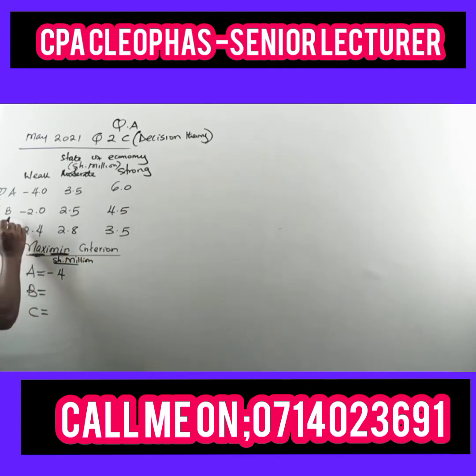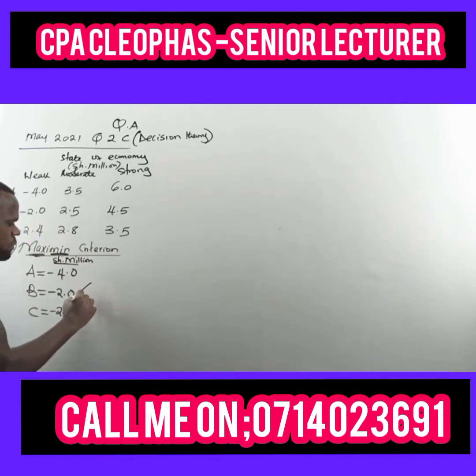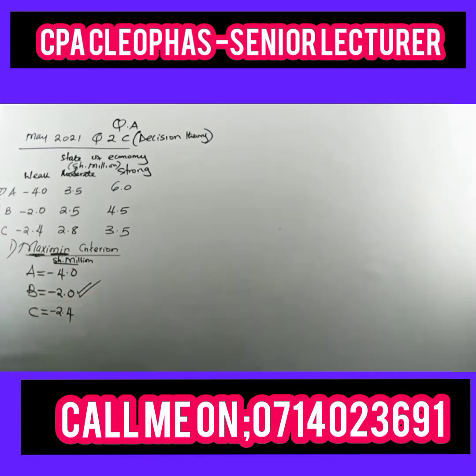Then company B, the minimum is -2.0. For company C, the minimum is -2.4. Now, out of these minimums, pick the maximum of the three, which will be -2.0. Meaning the investor should purchase shares in company B with a loss or a payoff of -2.0.